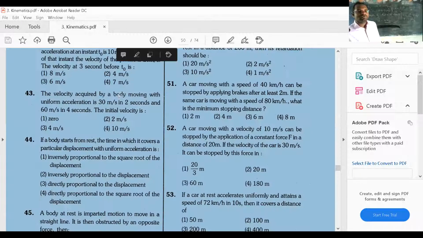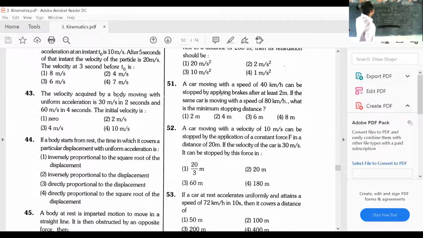Okay. Go to question number 43 now. Question number 43, read, all of you. It is there on your screen.